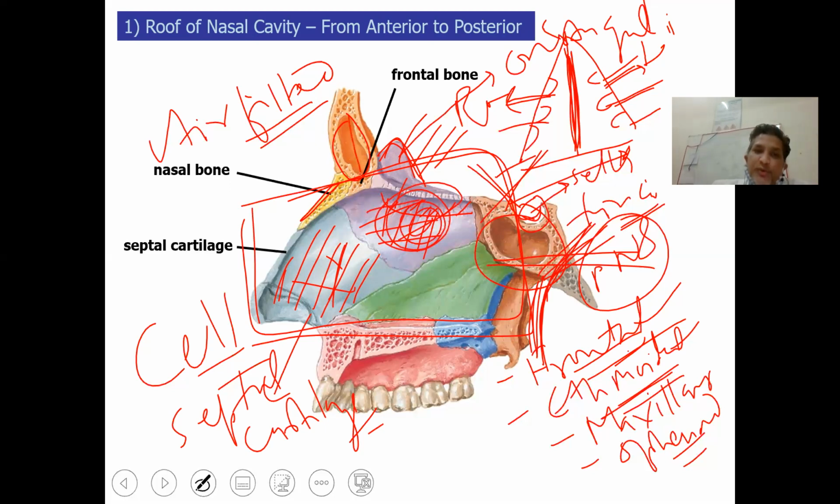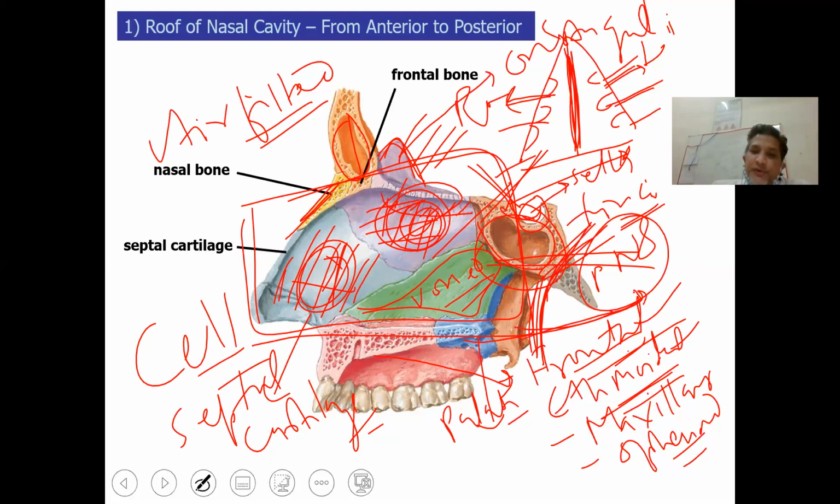This will be the frontal bone. This will be the nasal bone. Posterior to this will be the sphenoid bone, and this will be the vomer bone. So vomer, perpendicular plate of the ethmoid bone. This is septal cartilage, and this is the horizontal plate of the maxilla. The blue is the palatine bone, and just posterior to this will be the greater wing of the sphenoid. So this will be the sphenoid. This is palatine, sorry.